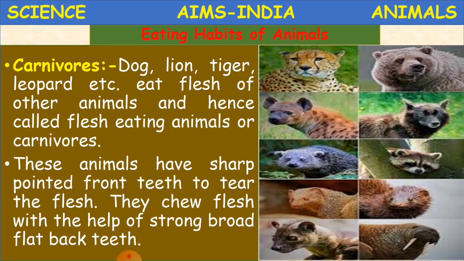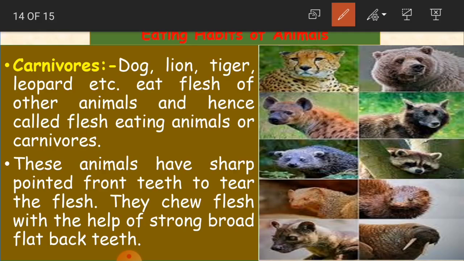Dog, lion, tiger, leopard and some other types of animals like this. They eat flesh of other animals. If you see here in the picture, children, these are all carnivores, in the sense they are all flesh eating animals, and hence they are called carnivores.